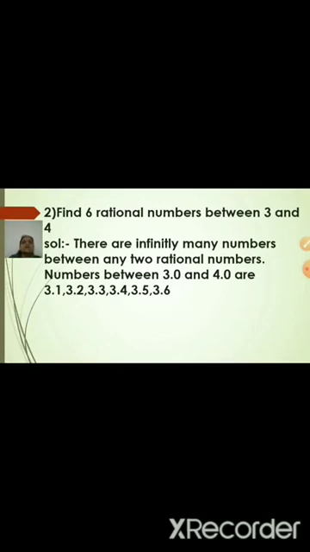Second question: Find 6 rational numbers between 3 and 4. Always in between two rational numbers there are infinitely many rational numbers. Therefore, here if I write it in decimal form, 3 can be written as 3.0, 4 can be written as 4.0. And now you can write any 6 numbers in between. It is very simple: 3.1, 3.2, 3.3, 3.4, 3.5, 3.6 and so on. Similarly, you can write infinitely many numbers in between any two rational numbers.